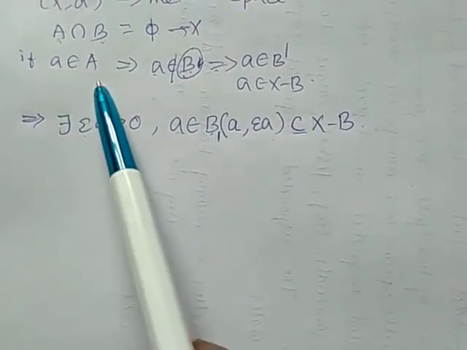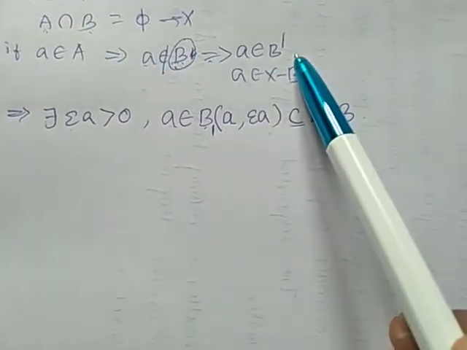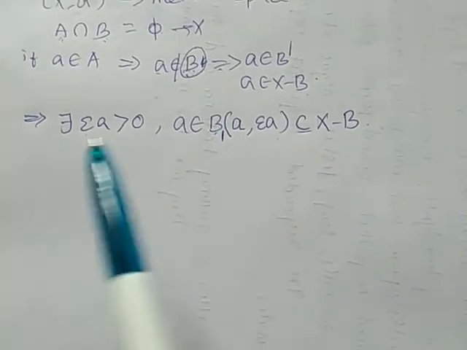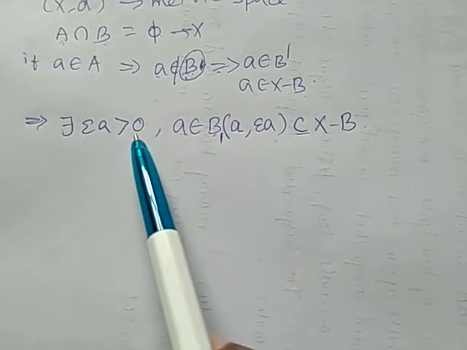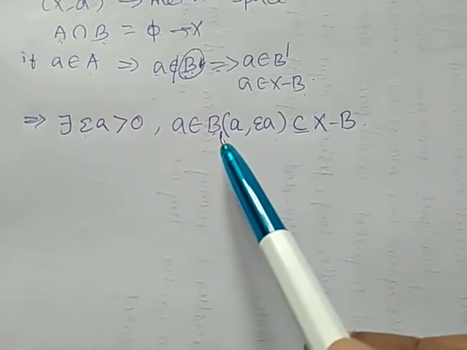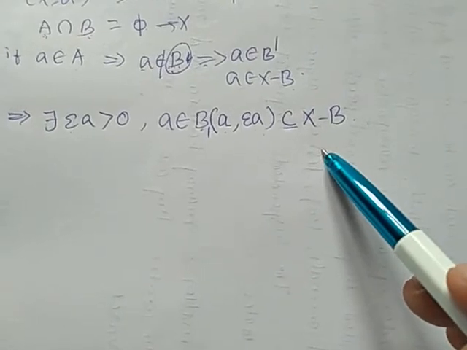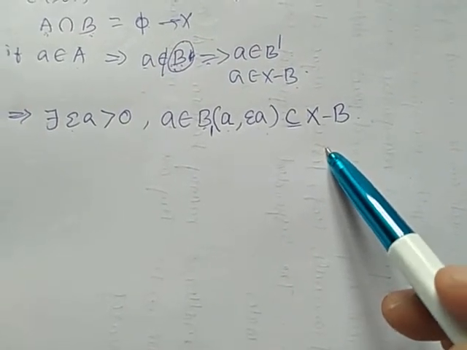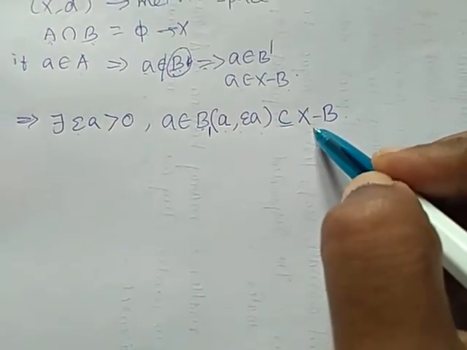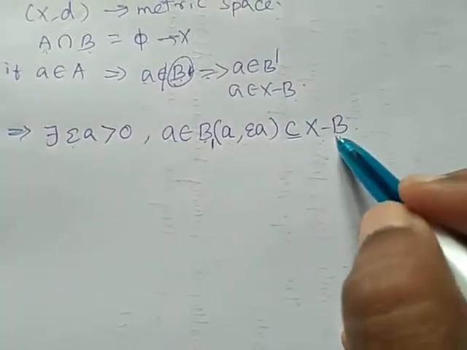If a belongs to capital A, obviously a does not belong to B. This implies a belongs to B dash, which we can write as X minus B. So there exists epsilon a greater than 0 such that a belongs to an open ball with center a and radius epsilon a, which is a subset of X minus B, that is, a subset of B dash.